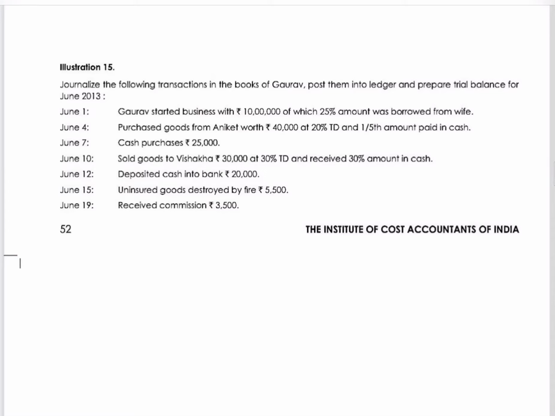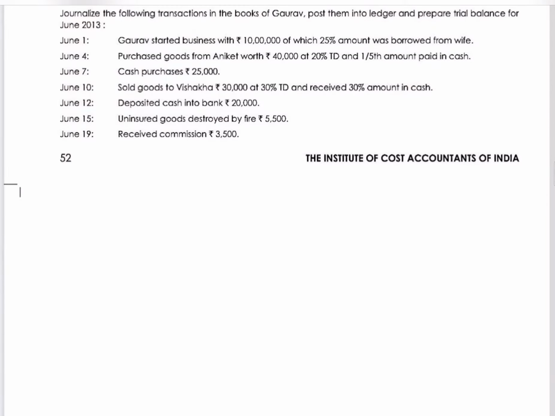Illustration 15, page 52 of study material Financial Accounting. Journalize the following transactions in the books of Gaurav. Post them into ledger and prepare trial balance for June 2013. June 1. Gaurav started business with 10 lakhs, of which 25% amount was borrowed from wife.